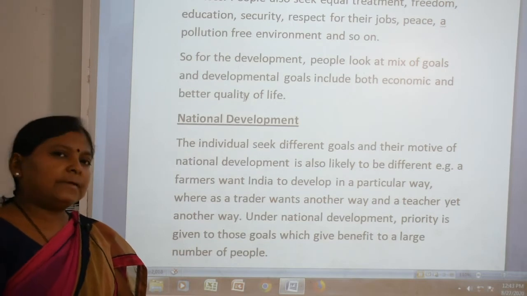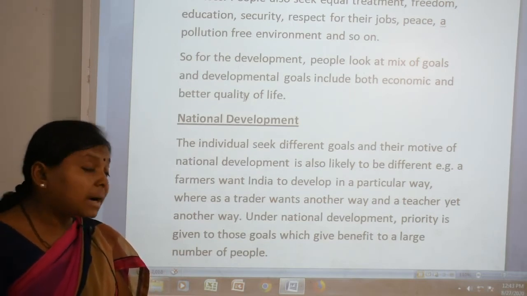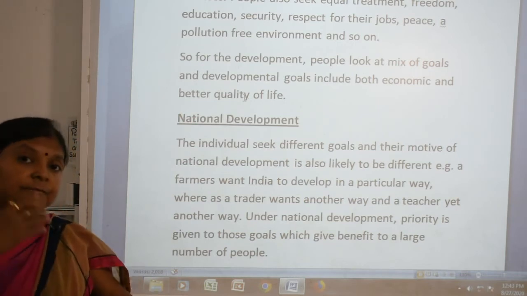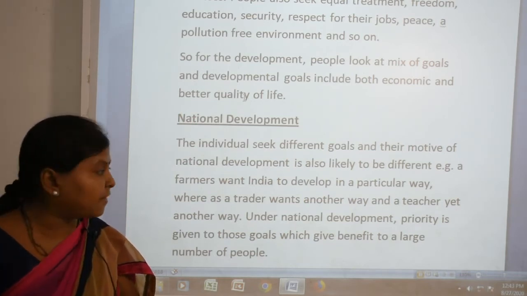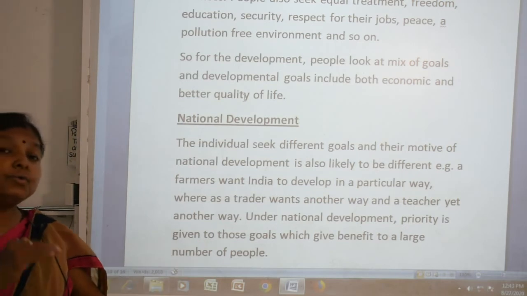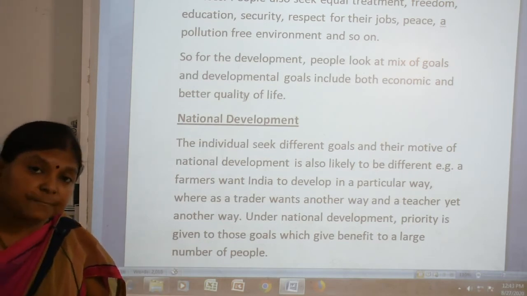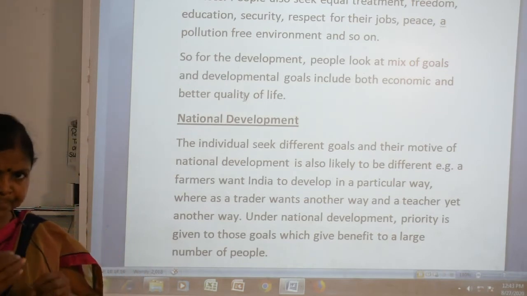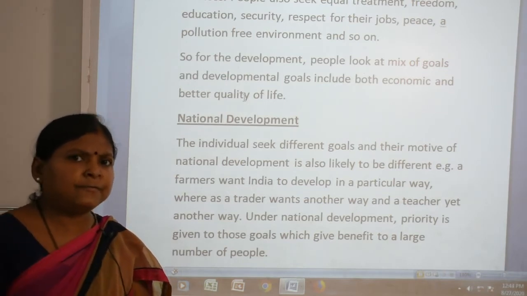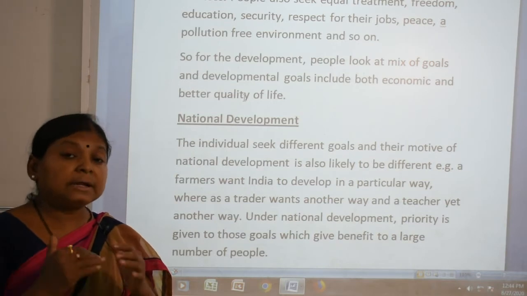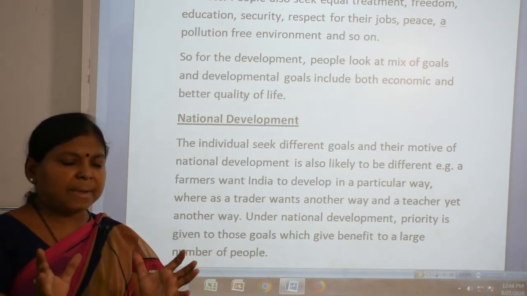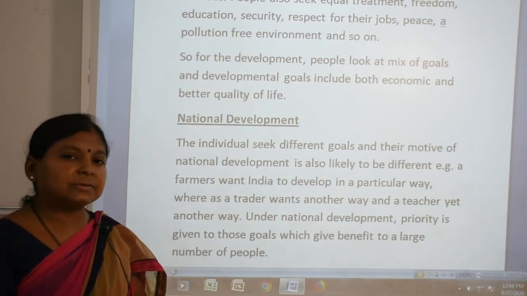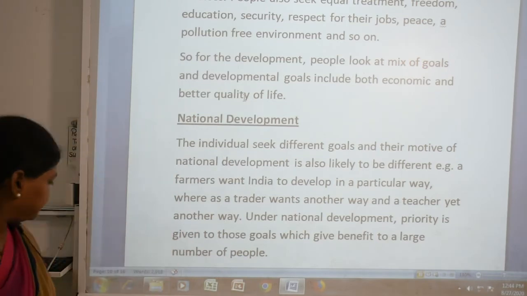A teacher wants another type of development. But these are different goals for different persons. When we consider national development, priority is given to those goals which benefit a large number of people. So any goal we fulfill that gives benefit to a large number of people, we call it national development.